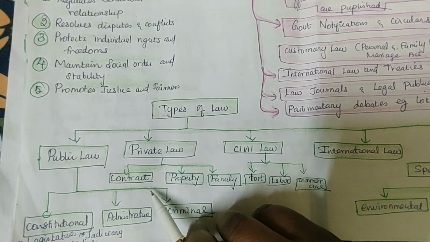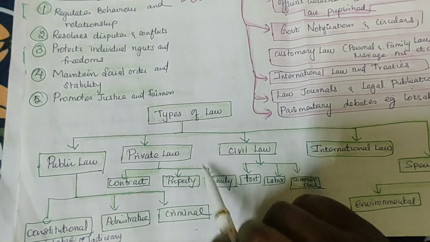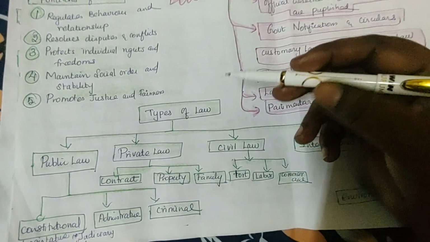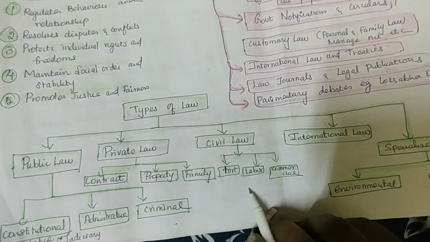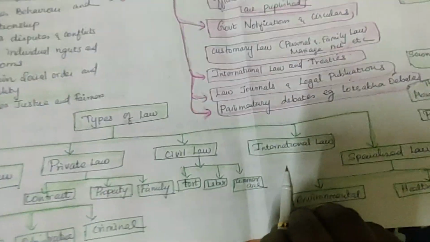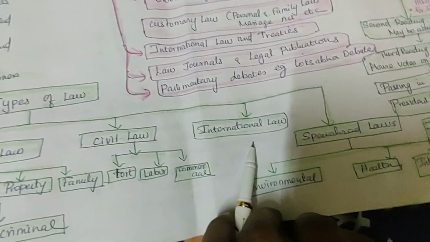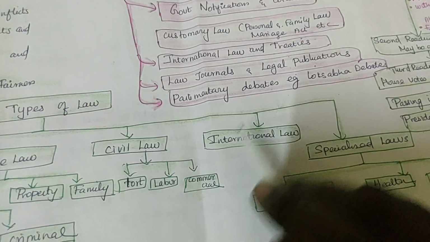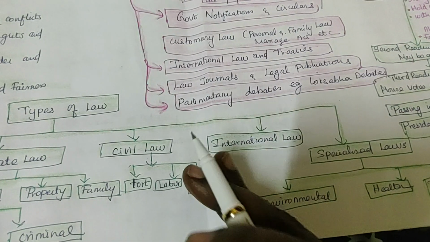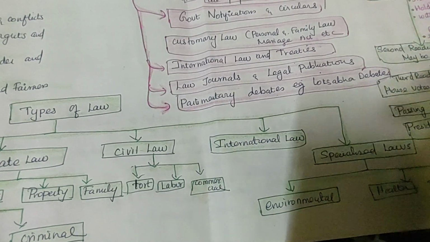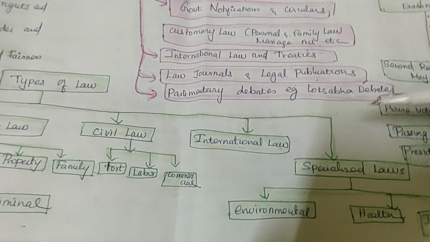And what is called private law? It's contract, property, family, anything like that. Administrative law also comes under this. And civil law, you can say tort, labor, commercial, these are all called civil law. And international law is dealt with between two countries: this is our territory, this is our boundary. International law makes sure China will not break the rules. The sea boundaries are decided by international law, right?